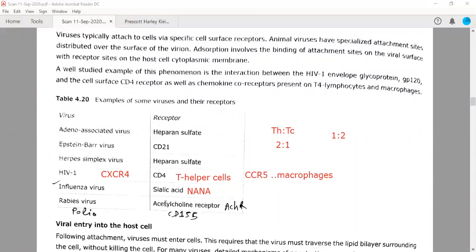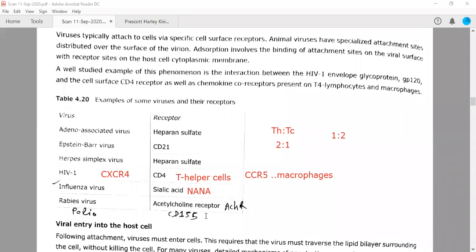Rabies virus will recognize the acetylcholine receptors. There are some receptors present over neurons to which the acetylcholine molecule, which is a neurotransmitter, will bind, right? These receptors not only bind with acetylcholine molecules or neurotransmitters, they can also bind with the rabies virus. Therefore, a patient having rabies infection has hydrophobia, meaning they will avoid water.